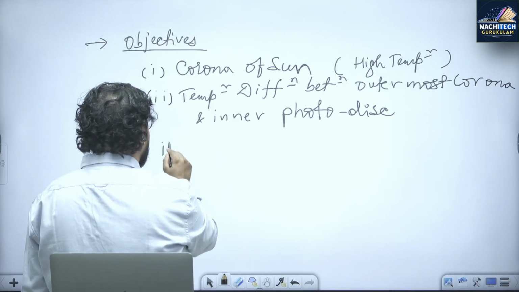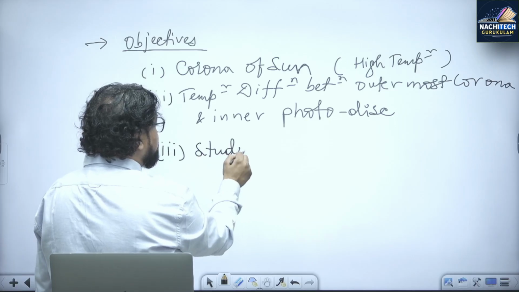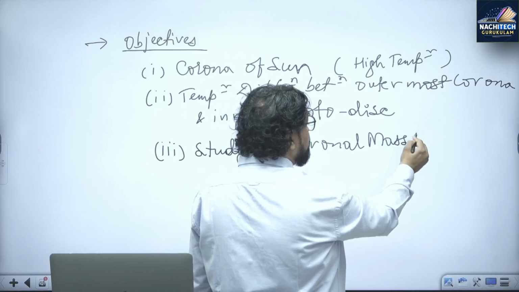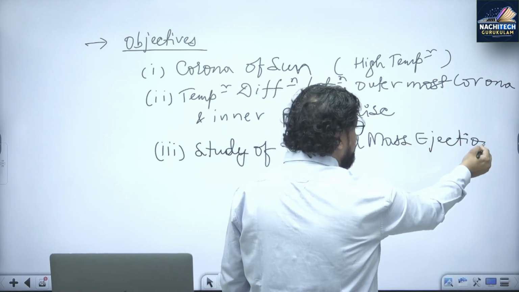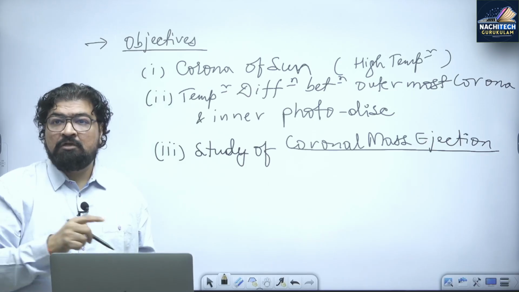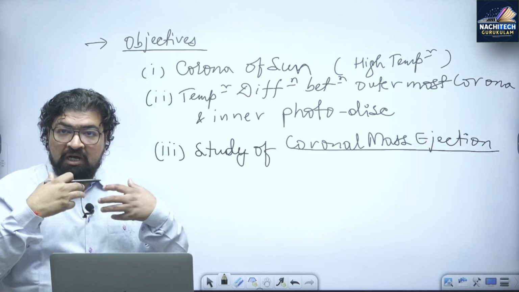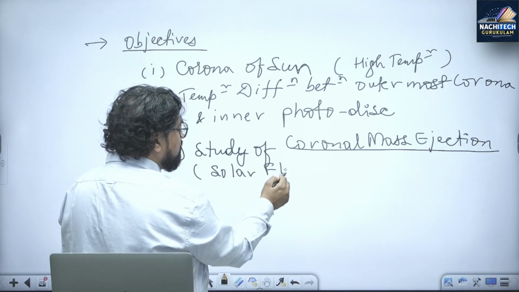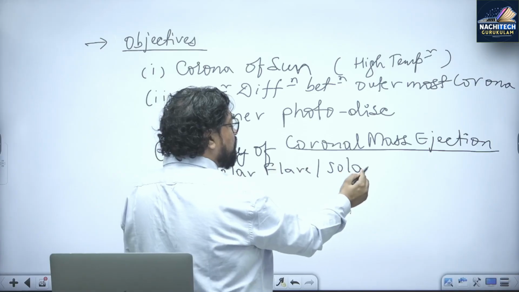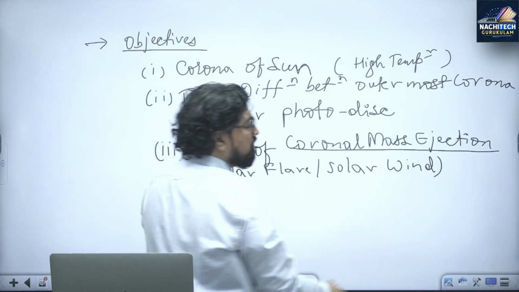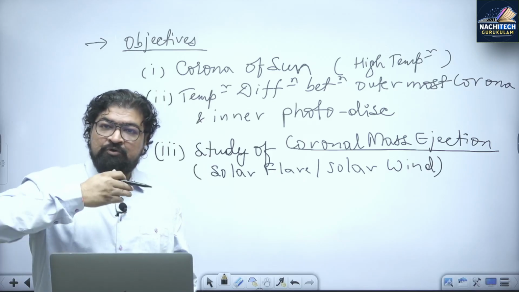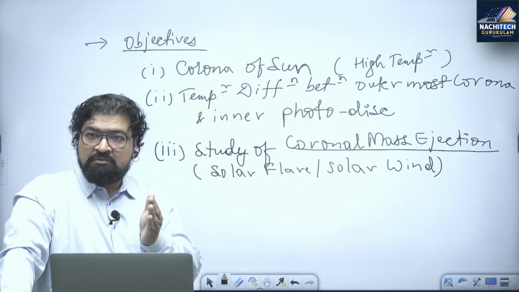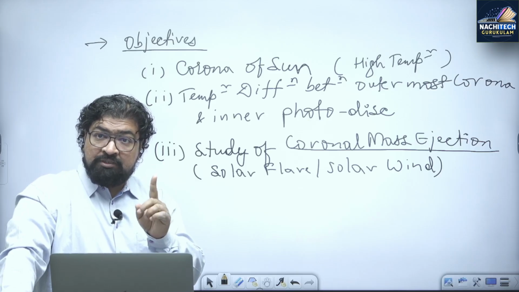What is something called here, in technical language, is called the study of coronal mass ejection. So in your mains answer writing, this has to come there. Coronal mass ejection. That is also called solar flare, or it is also called solar wind, जो कि पूरे सोलर सिस्टम में जाता है. It reaches the earth, पृथ्वी तक आता है. And already UPSC has asked a question in the prelims exam.